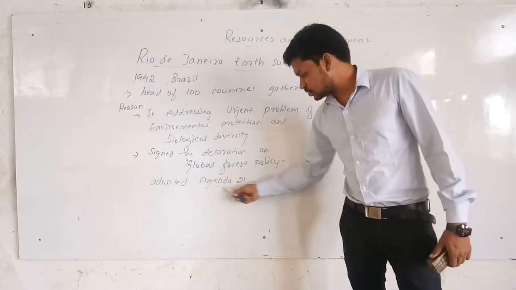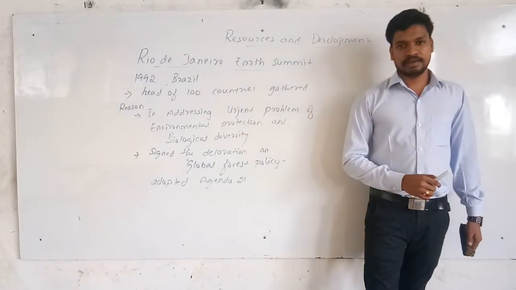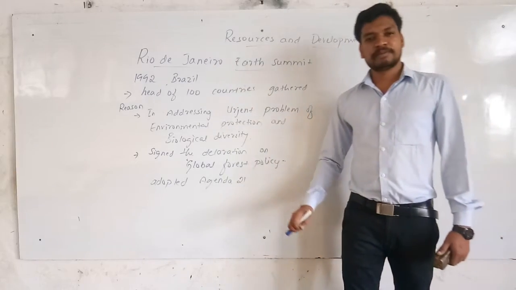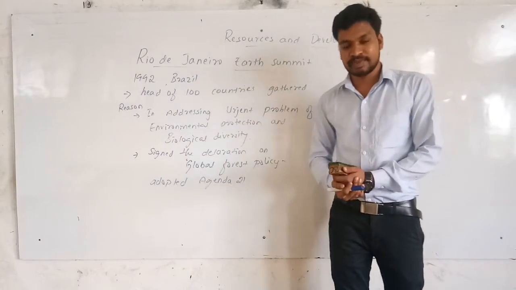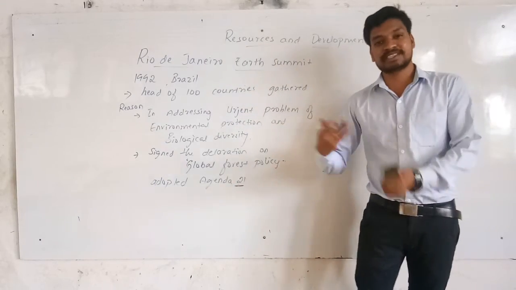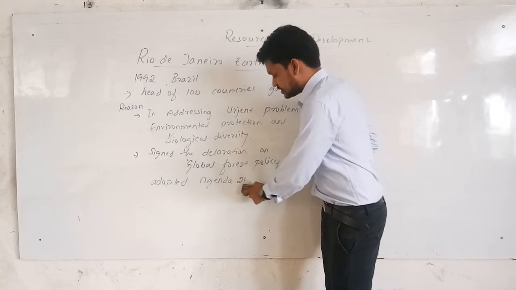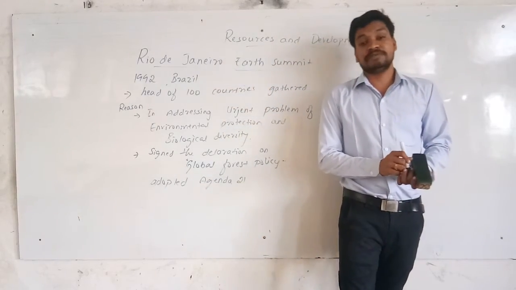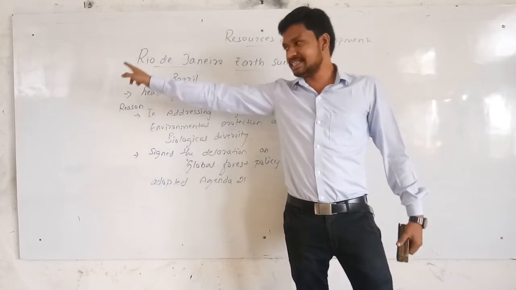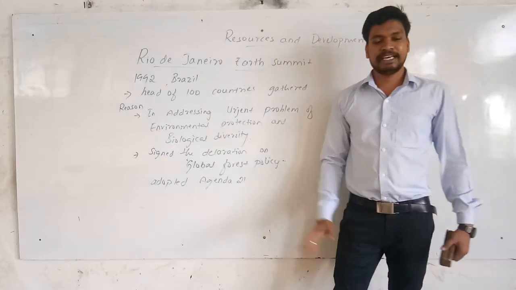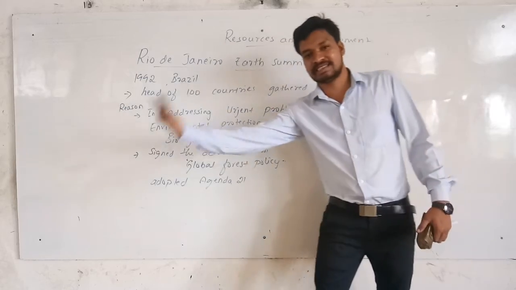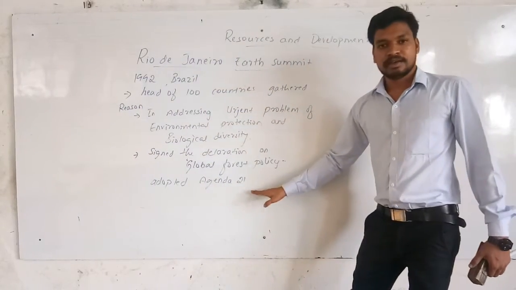Among these, Agenda 21st was the main thing, because Agenda 21st was mainly about sustainable development of resources in the 21st century. You know about the agenda; 21st is about the 21st century. Now we are in the 21st century. But at the end of the 20th century, they took a declaration. They adopted an agenda to have sustainable development of resources for the next coming 100 years. So that's what we will be discussing.